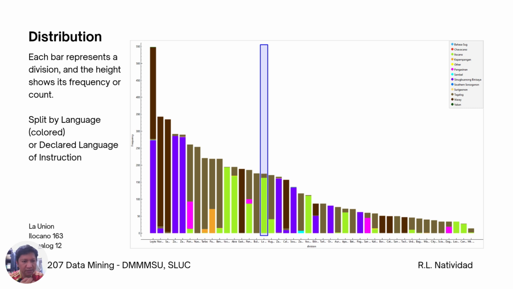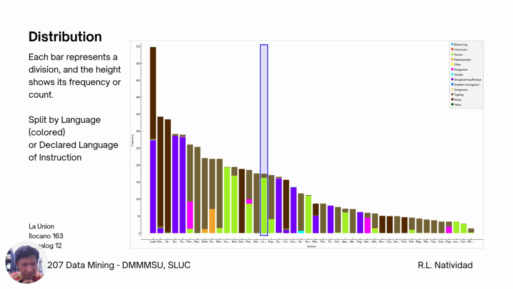And here, this has been slotted by the declared language of instruction. You'll notice there's a difference in the color of each bar, and there's a legend at the top right to show the language used as the medium of instruction in these areas.